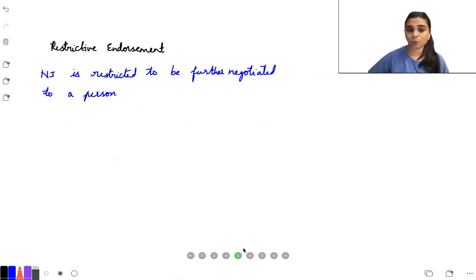Now moving to the next one, which is restrictive endorsement. So in restrictive endorsement, what is happening? A has given an instrument to B. Now B has given it to C. And when C was giving it to D, he did a restrictive endorsement. So this means that now D cannot negotiate this instrument further. He cannot. So that is about restrictive endorsement.